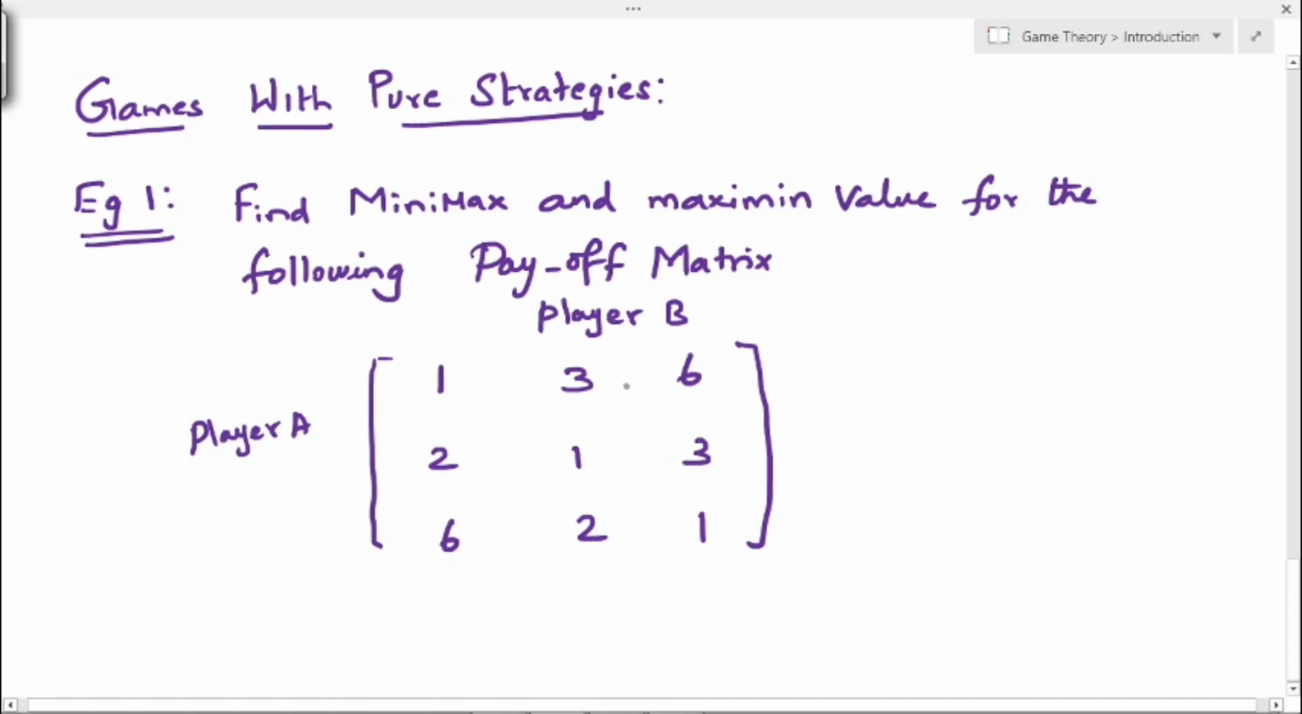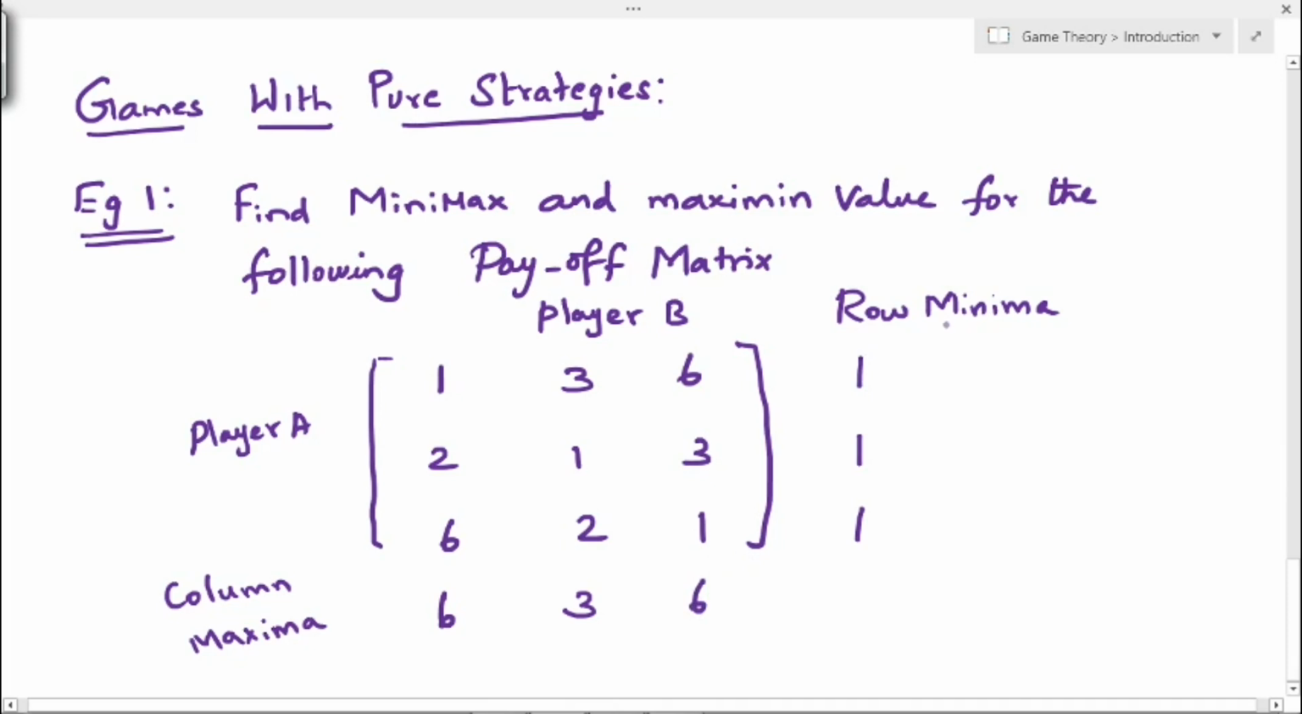First we have to select the row minimum, which means the minimum value in each row. In the first row, the minimum value is 1. In the second row, the minimum value is 1. And in the third row also, the minimum value is 1. Next, for player B, we consider the column maximum, because this is the loss value of player B, right? So we have to consider the maximum loss, that is the maximum value in each column. In the first column, the maximum value is 6. In the second column, it is 3. In the third column, it is 6.